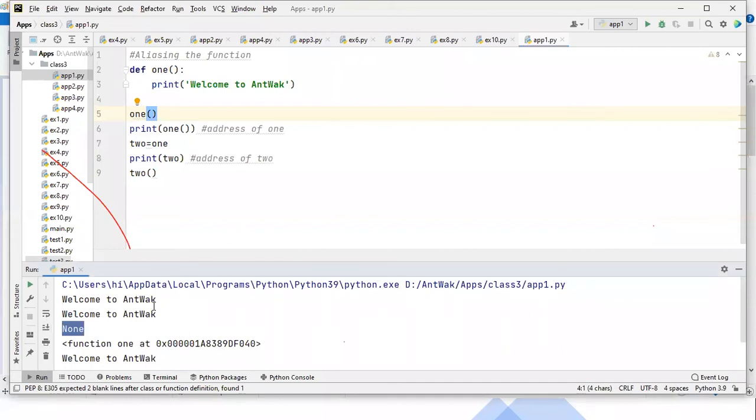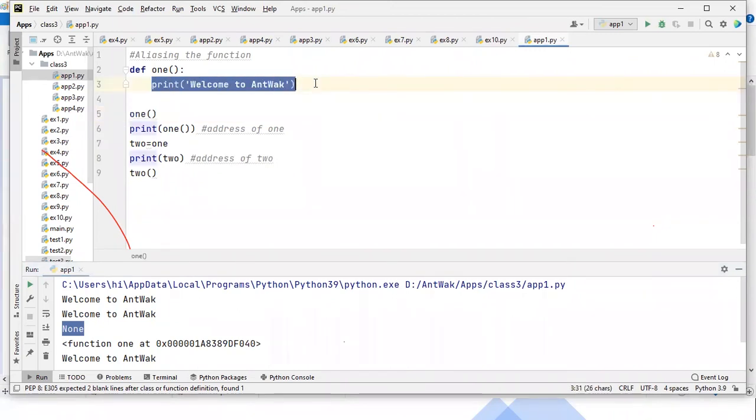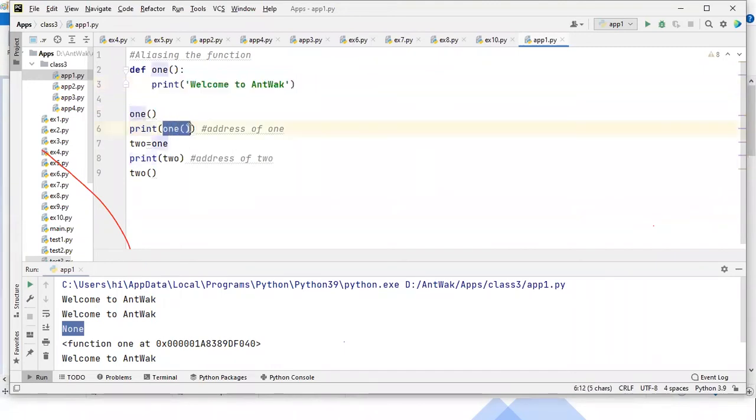Yeah, I don't understand why there is a None. Why are there 5 outcomes? See, when you're calling the function the first time, it will print this one, correct? And then in the 6th line, you are calling this function again, so again it will print welcome to Antwerp, correct? And then again you are calling this function with the print, so it's meaningless. That's why it's returning the None. Oh, okay. I got it now.